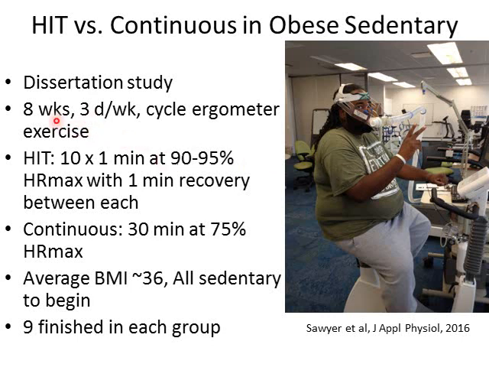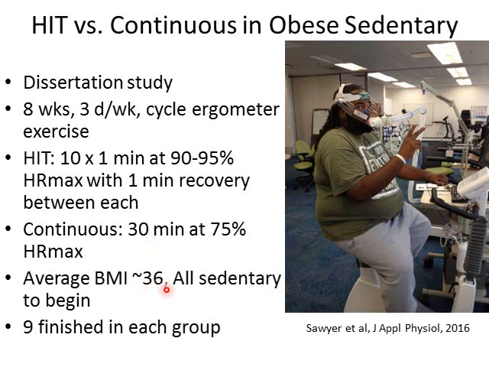So what we did for my dissertation was 8 weeks, 3 days a week of exercise on the bike. And there was a HIT group and a continuous group. HIT did 10 1-minute intervals at 90 to 95% of heart rate max, with a 1 minute of recovery between each interval. The continuous group did 30 minutes at 75% of heart rate max, just straight out, so continuous versus HIT. Average BMI in the study was 36.